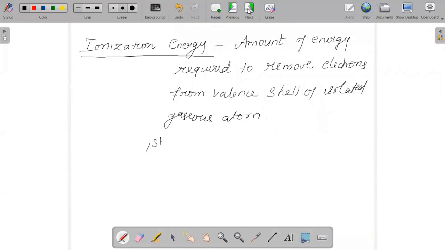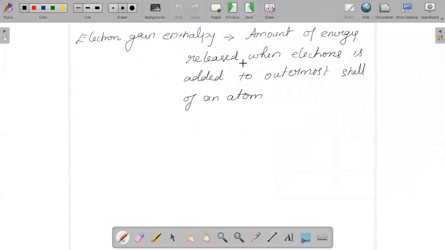And next important is electron gain enthalpy. So what is electron gain enthalpy? We can consider electron gain enthalpy as the opposite term of ionization energy, because here we say it is the amount of energy released when an electron is added to the outermost shell of an atom.